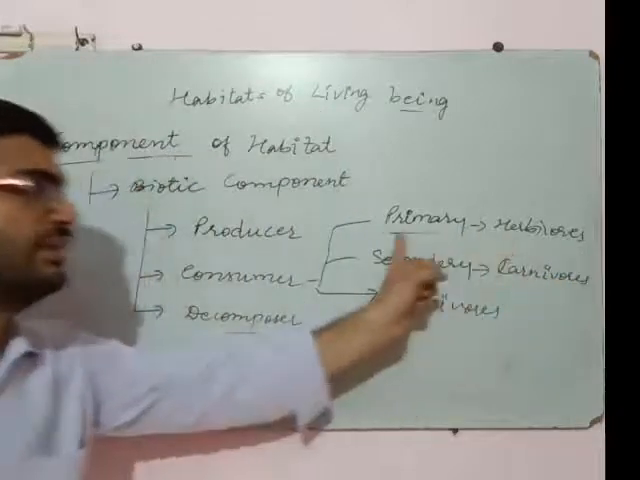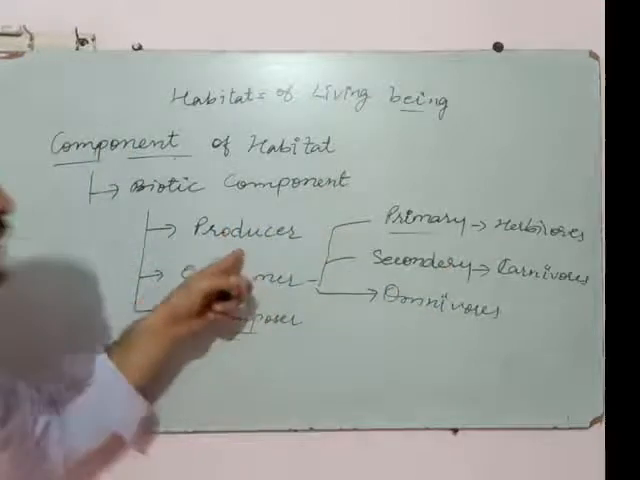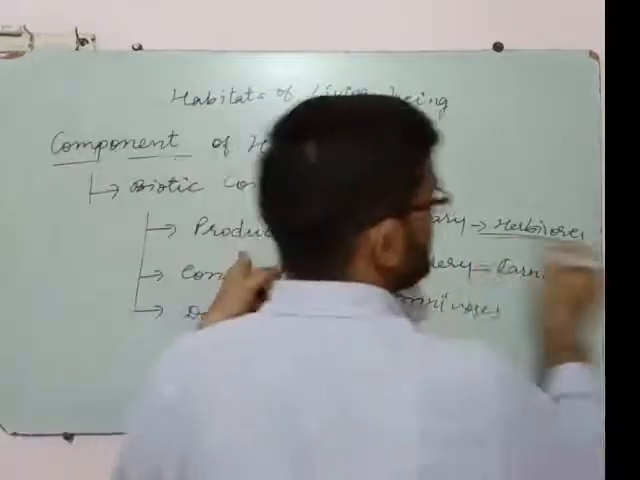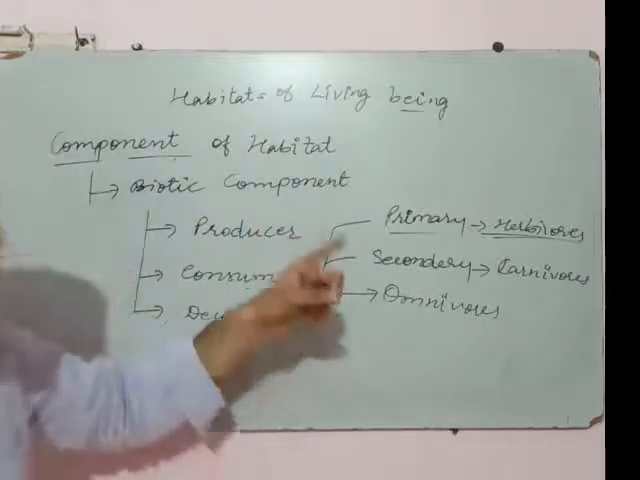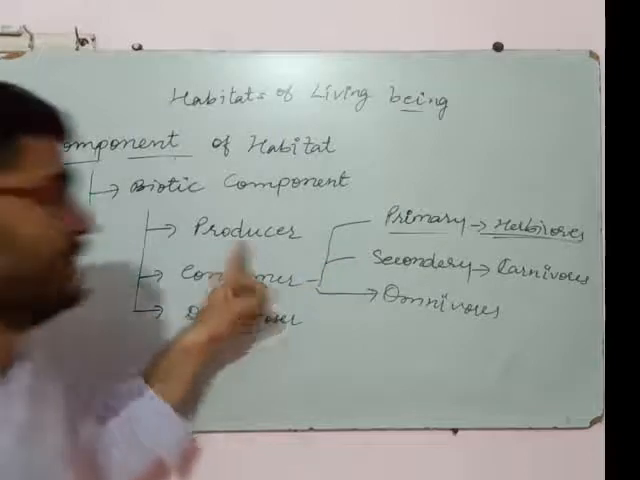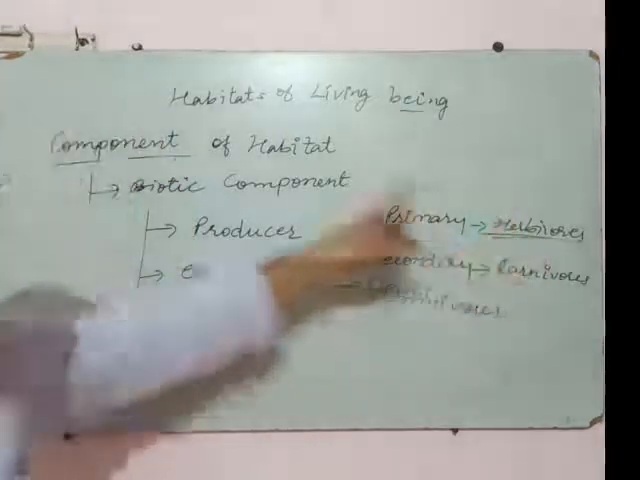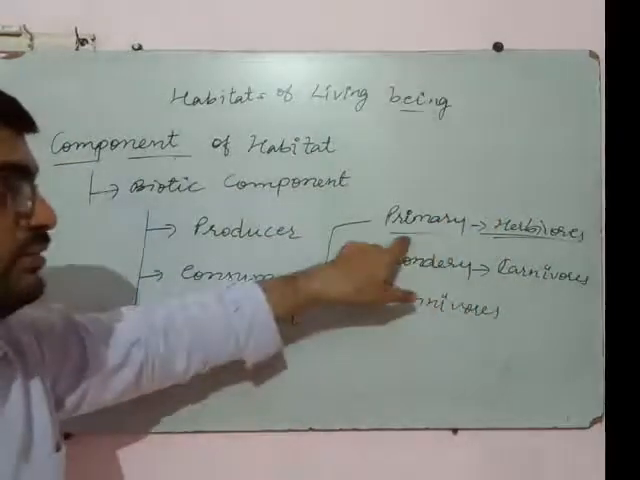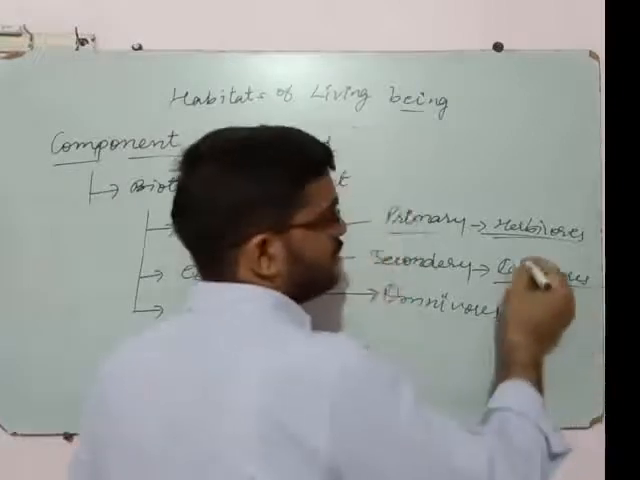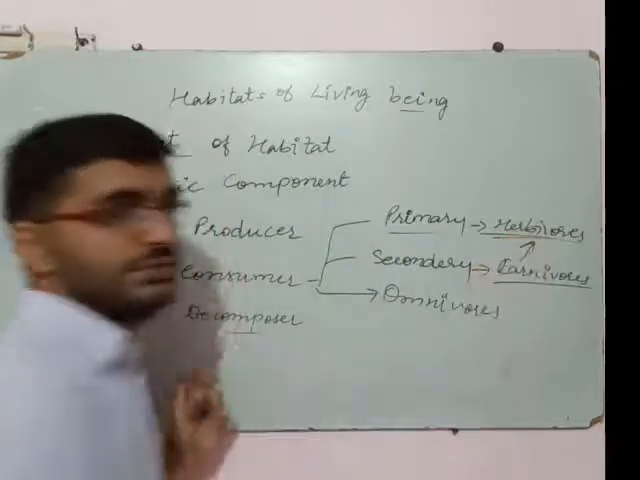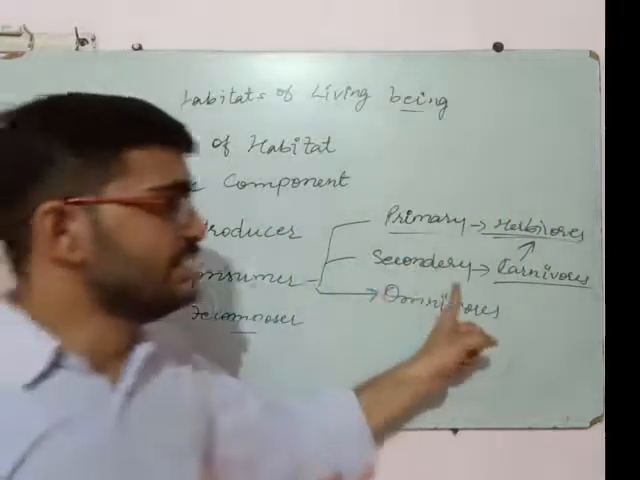Herbivores are called primary consumers because they depend on the plant producers. These are the animals that depend only on plants, like goat, sheep, donkey, zebra, horse, cow, buffalo. That's why they are called herbivores, the plant eating animals, or primary consumers. Next is carnivores. Carnivorous animals depend on the herbivorous animals because they eat the flesh of the herbivores, and are known as the secondary consumers.